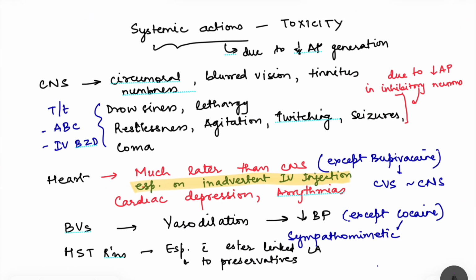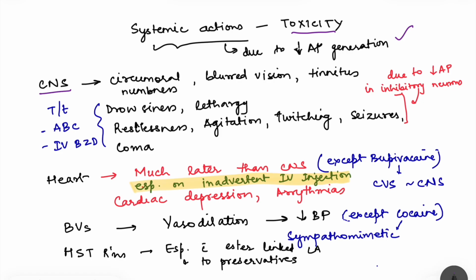Right? So what are the systemic actions as given in KDT? Actually, these are not systemic actions per se. These are the actions which will cause toxicity. So when there is an increase in local anesthetic concentration in the blood vessel, it will go into other tissues, and there also it will lead to less action potential generation. And because of this same effect, that is decreased action potential generation and conduction of the impulse, toxicity occurs.